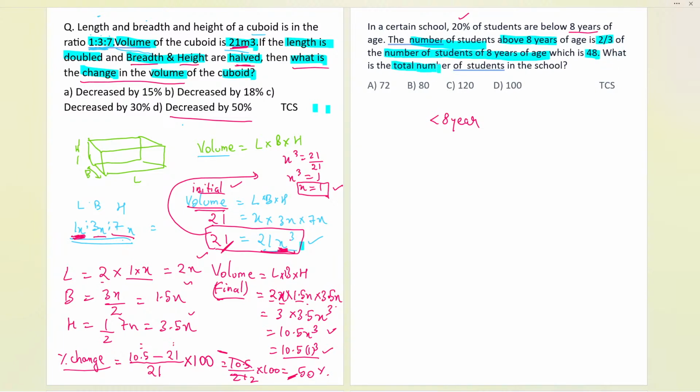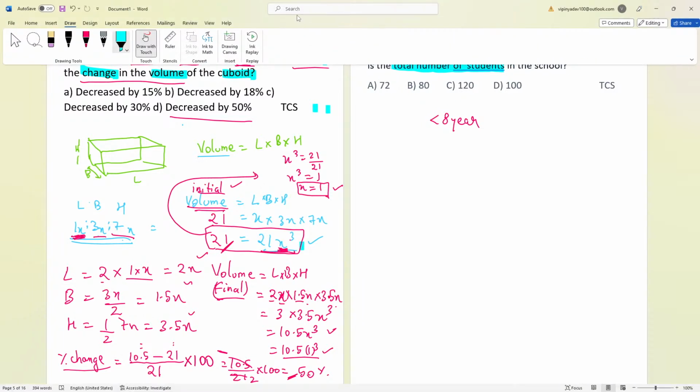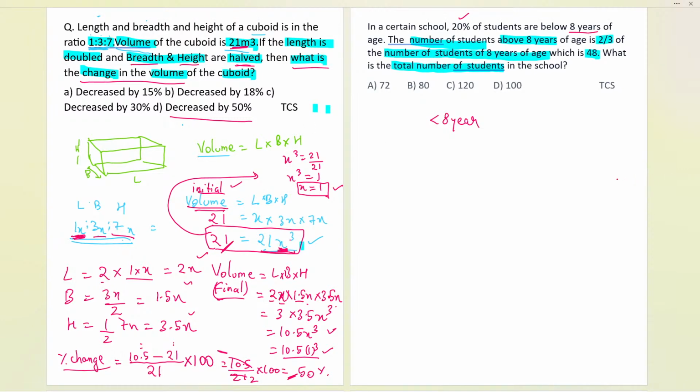What is the total number of students that we have in the complete school? We'll also see that. So let us now see that over here. Okay, yes, you find the final answer. That is option D, that is 100. Great. Now, let us see over here: in a certain school, 20% of the school students are below 8 years.